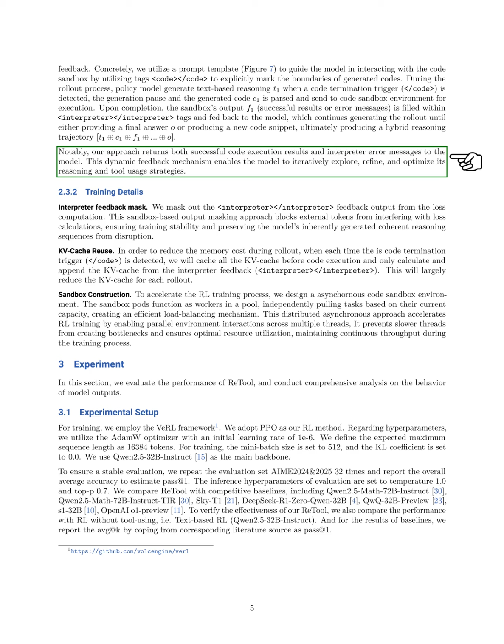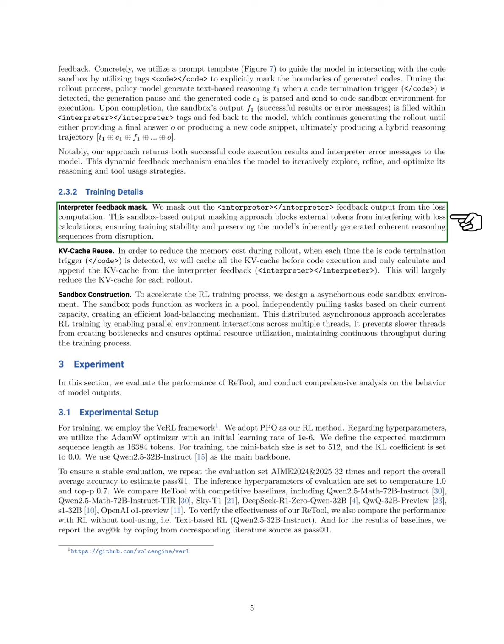Section: Training Details. In this section, we outline our training details, focusing on several key aspects. First, we implement an interpreter feedback mask, which prevents the feedback output from the interpreter from affecting our loss calculations. This method helps maintain training stability and protects the model's coherent reasoning sequences from being disrupted.